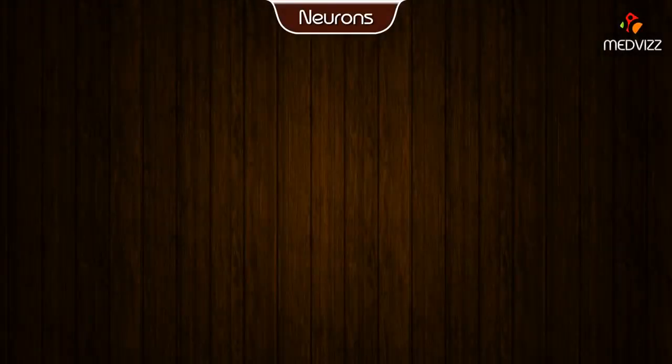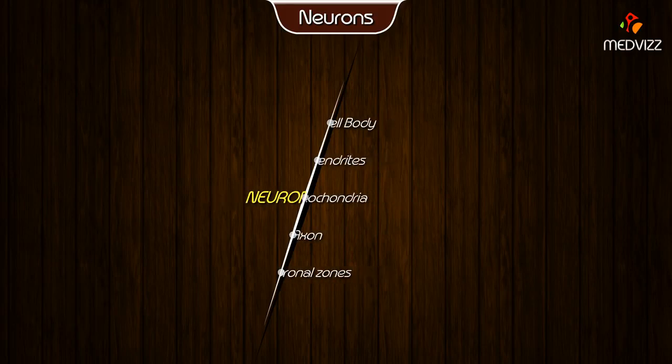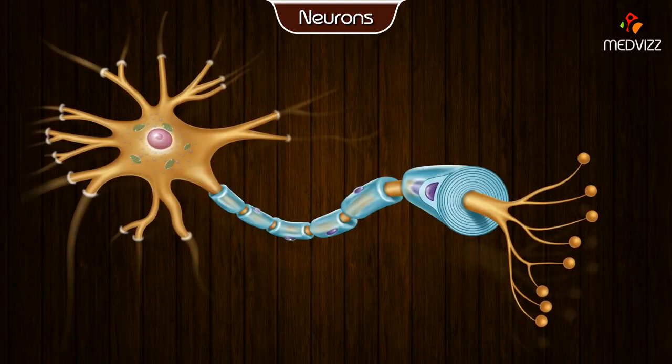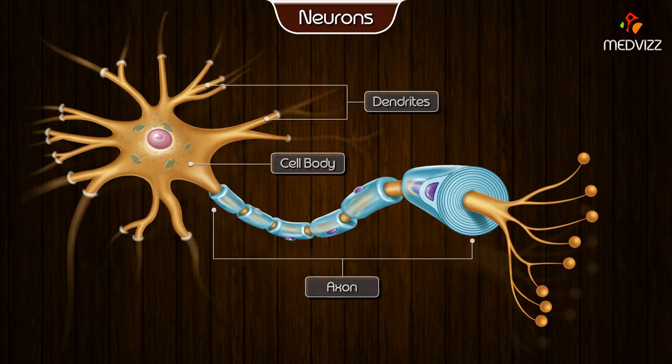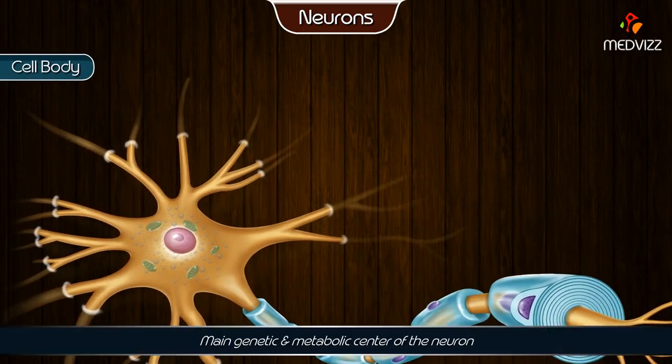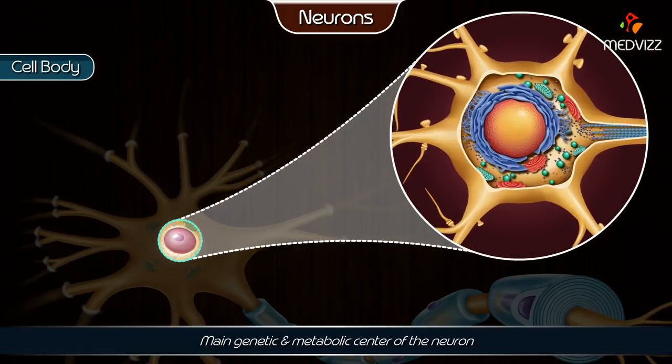Neurons. Under this topic, we will discuss the following: the cell body, dendrites, mitochondria, axon, and neuronal zones. The typical neuron consists of three main cellular compartments: a cell body, a variable number of processes that extend from the soma called dendrites, and an axon. The cell body. It is the main genetic and metabolic center of the neuron. It consists of the nucleus and nucleoli.